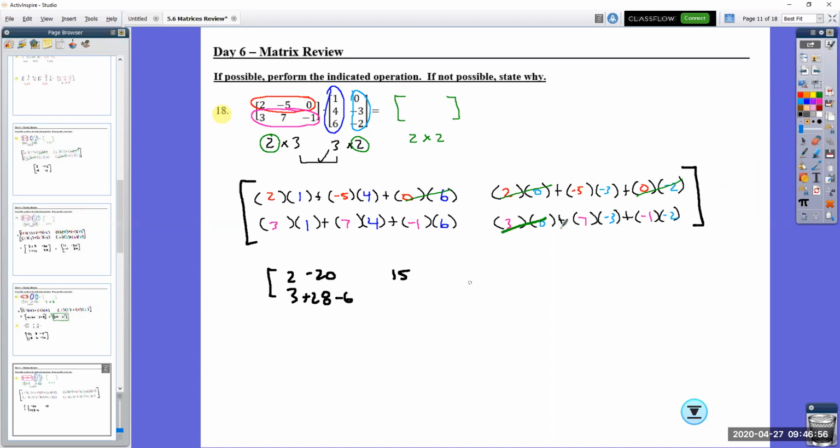We're left with negative 21. Negative times negative is positive, so plus 2. So 2 subtract 20 is negative 18. 3 plus 28 is 31. Subtract 6 is 25. With 15, and we have negative 13.